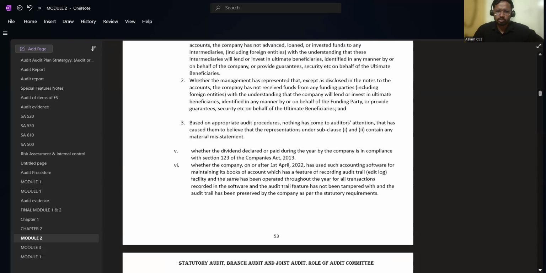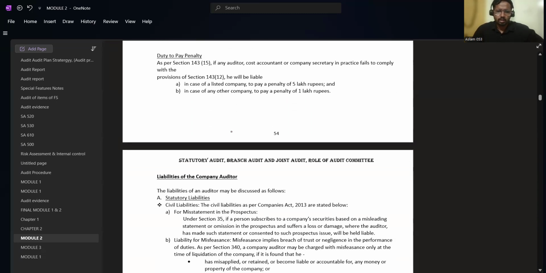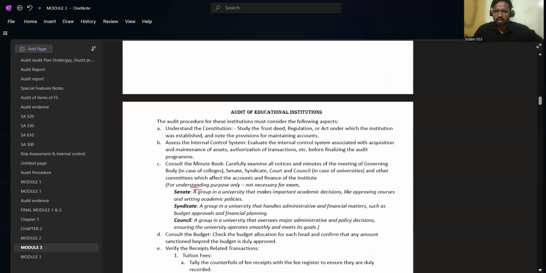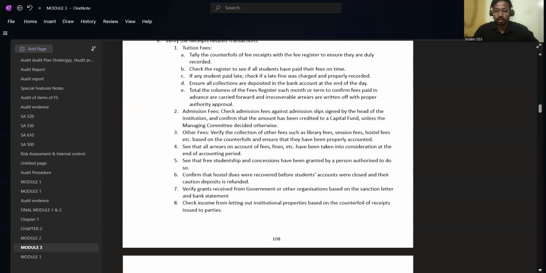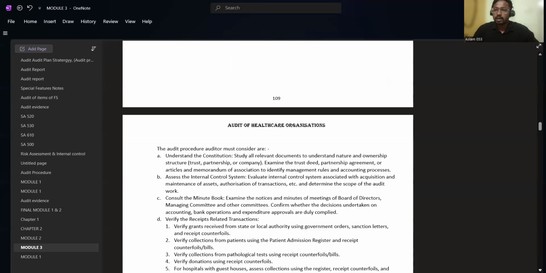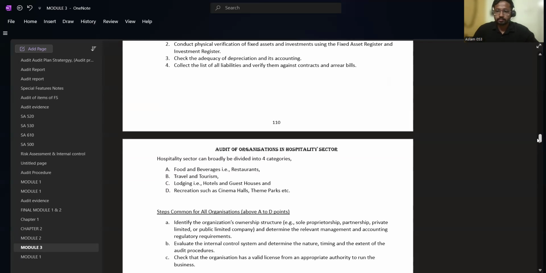So this is all about module 2, in point wise form. Module 3 is also similar to that. Here it is given for understanding purposes, so there is no need to study by heart, because there is no need to write it in the exam. Module 3 is mainly talking about audit of different types of entities.